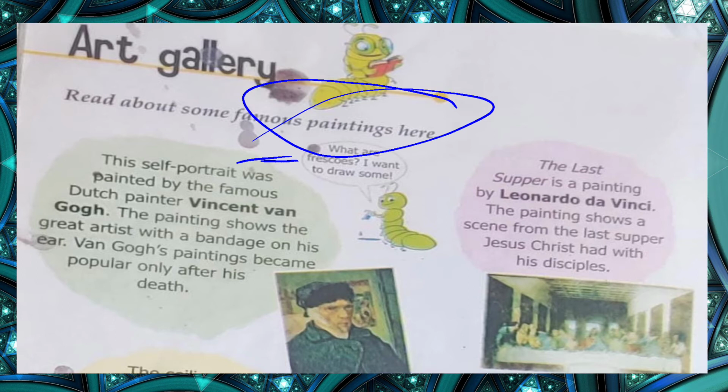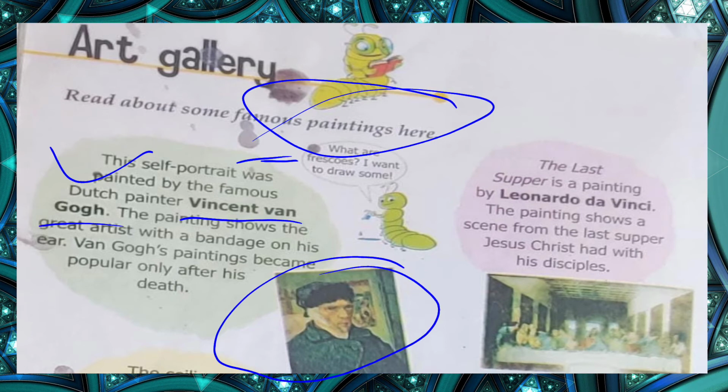All right, so I am starting from here. This self-portrait which you can see here was painted by the famous Dutch painter Vincent van Gogh. He is the painter from which country? He is a Dutch painter.